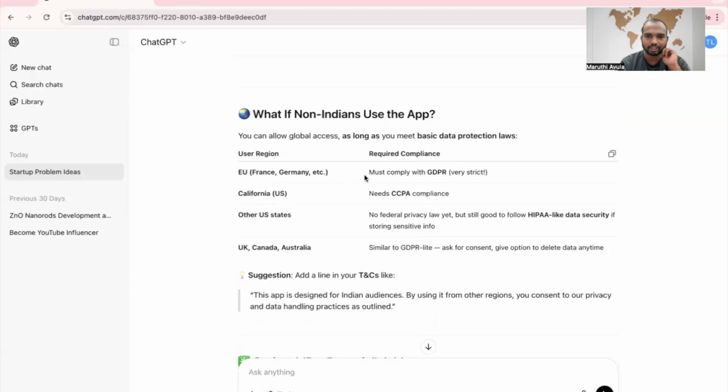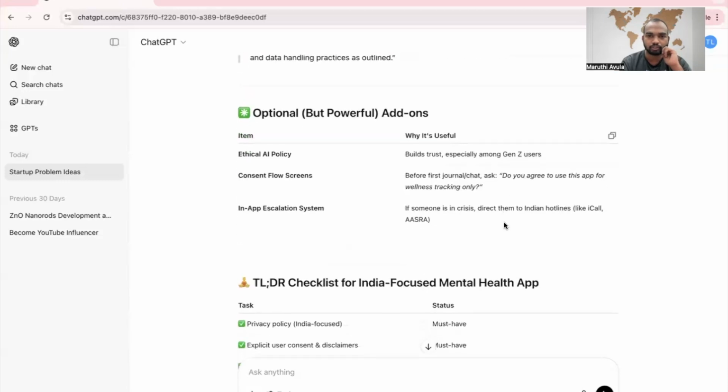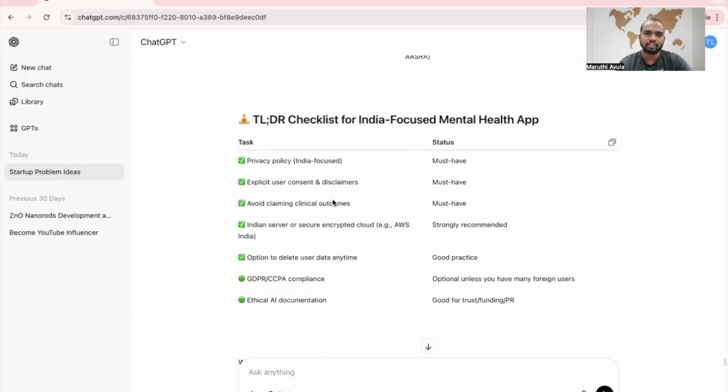EU, France, Germany, etc. must comply with the GDPR, very strict. California needs CCPA compliance. Other US states too. Optional but powerful add-ons: Ethical AI policy. These are optional. If we need, slowly we can add these certifications.